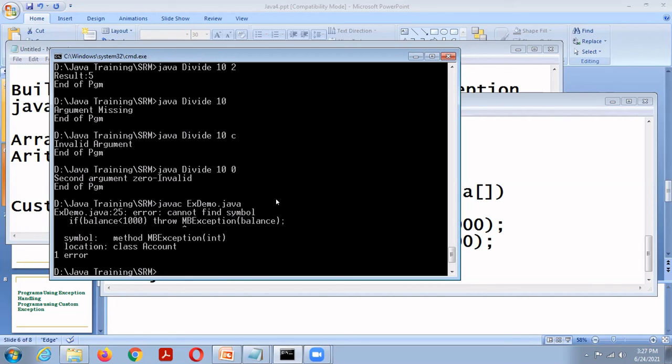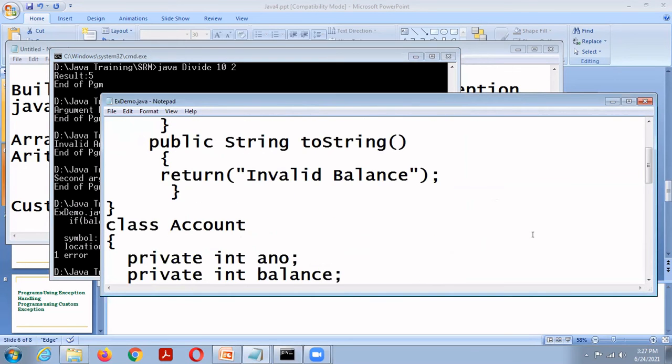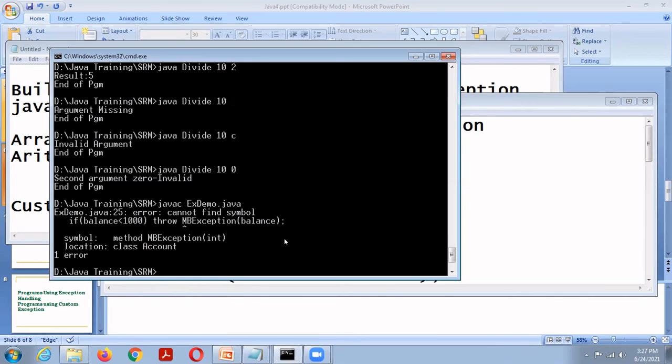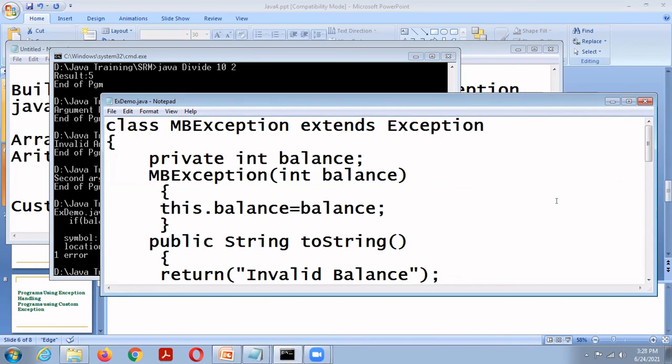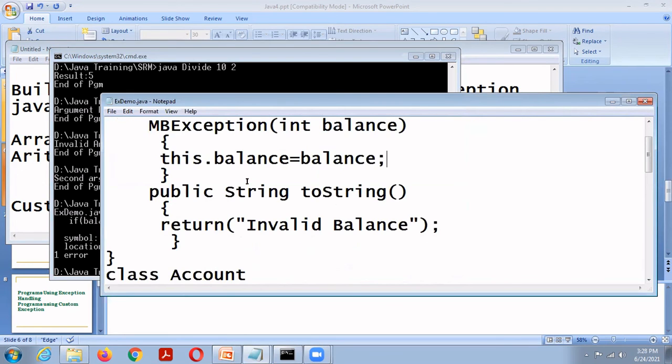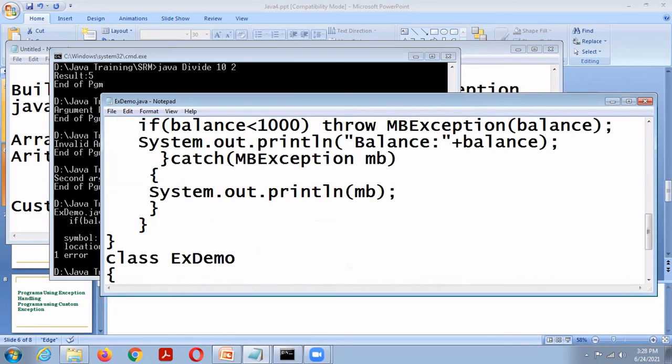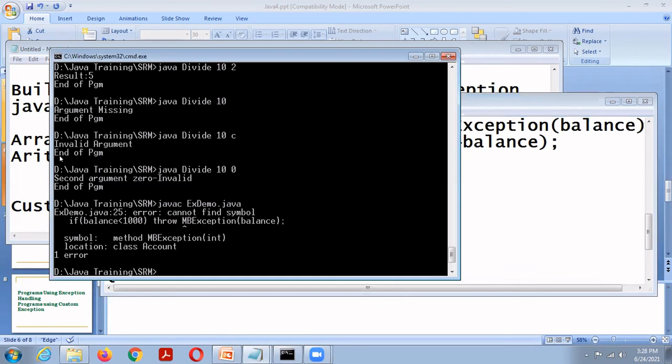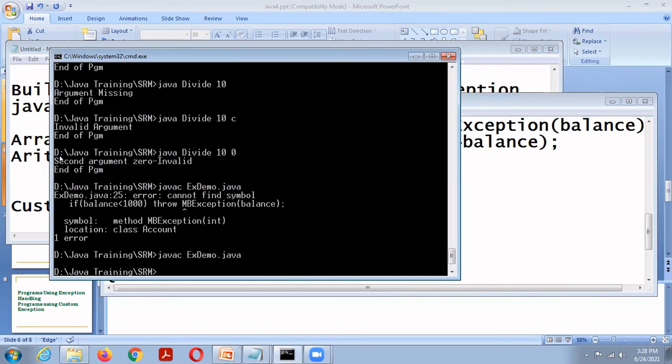Throw new MP exception balance. Now run with java.